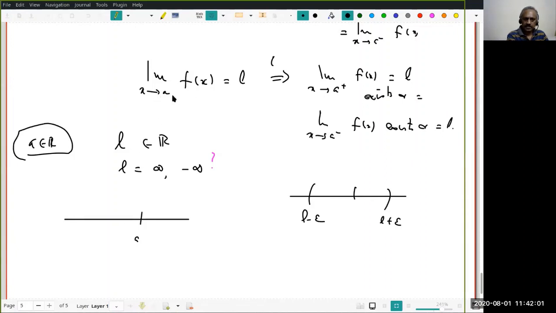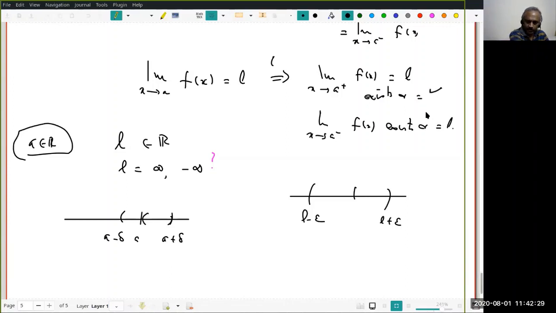Since the limit as x tends to a of f(x) equal to L exists, there exists some neighborhood J_A, which is a minus delta to a plus delta, so that for all x in A and x in this interval, f(x) lies here. Therefore, in particular, for all x in the interval a to a plus delta, x in A and x in this interval, f(x) lies here. And uniqueness of the limit also shows it should be L.